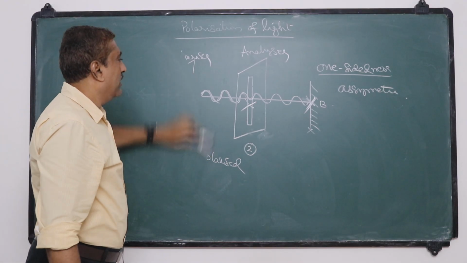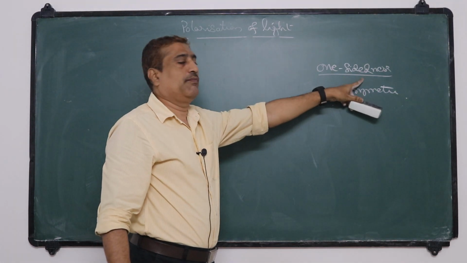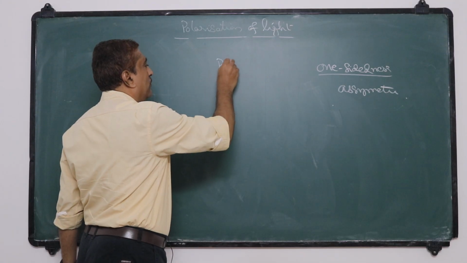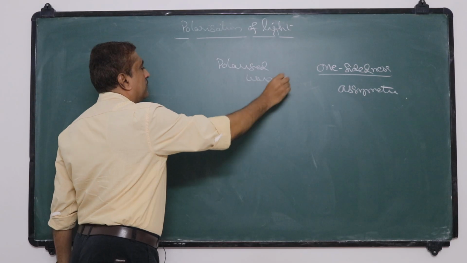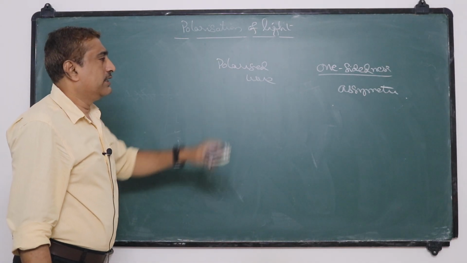So the property of the wave which acquires one-sidedness or asymmetry about direction is called a polarized wave.